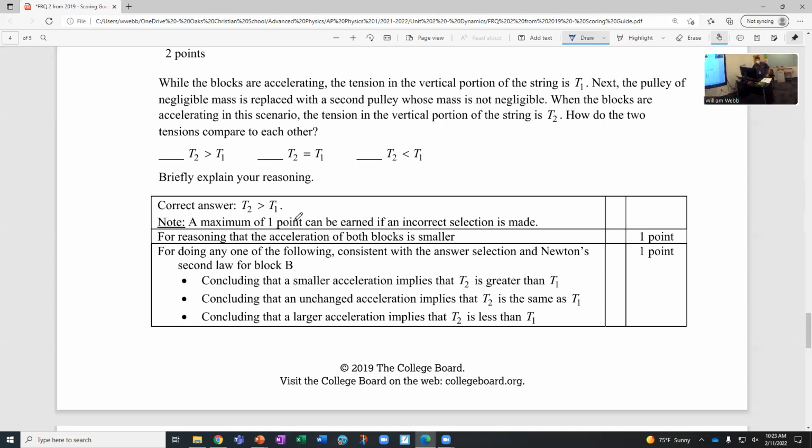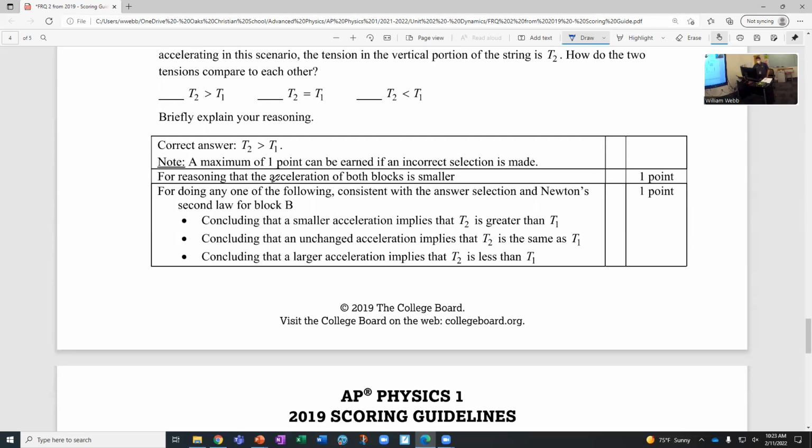And then your reasoning is where you're going to get one of the points. So ideally, you would come to the conclusion that the acceleration of both blocks would be smaller, because you still have block A and block B, but now you've also got the mass of this pulley you got to get spinning. So there's more mass, there's more inertia resisting the acceleration, because inertia and mass go hand in hand. If there's more mass, there's more inertia. It's harder to accelerate. So if the pulley now gets added in, it's going to be harder to accelerate, meaning the acceleration will be less.